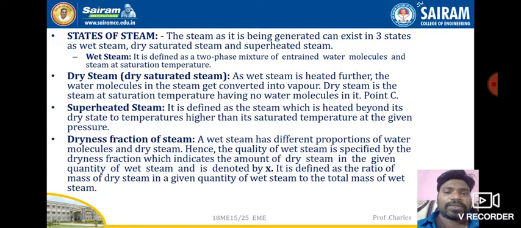In this video, I am going to teach about the various parameters that we use in the formation of steam. So here first thing is states of steam. What are the different states that we come across during the formation of steam? There will obviously be three different stages or states. One is wet steam, next one is dry steam. Dry steam is also called dry saturated steam, and the last one is superheated steam. So there will be these three different stages of steam you will come across. We will see in detail these three: wet steam, dry steam and superheated steam.